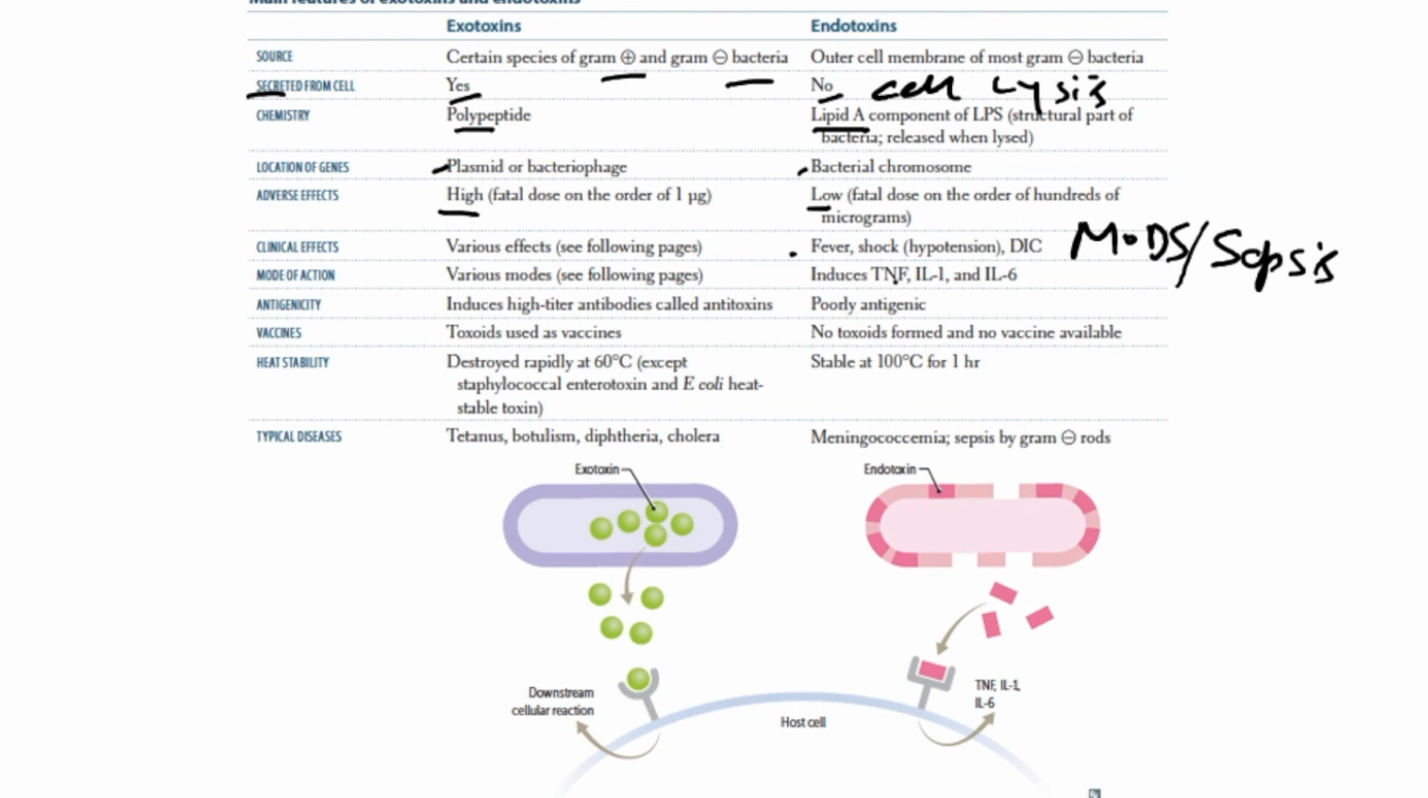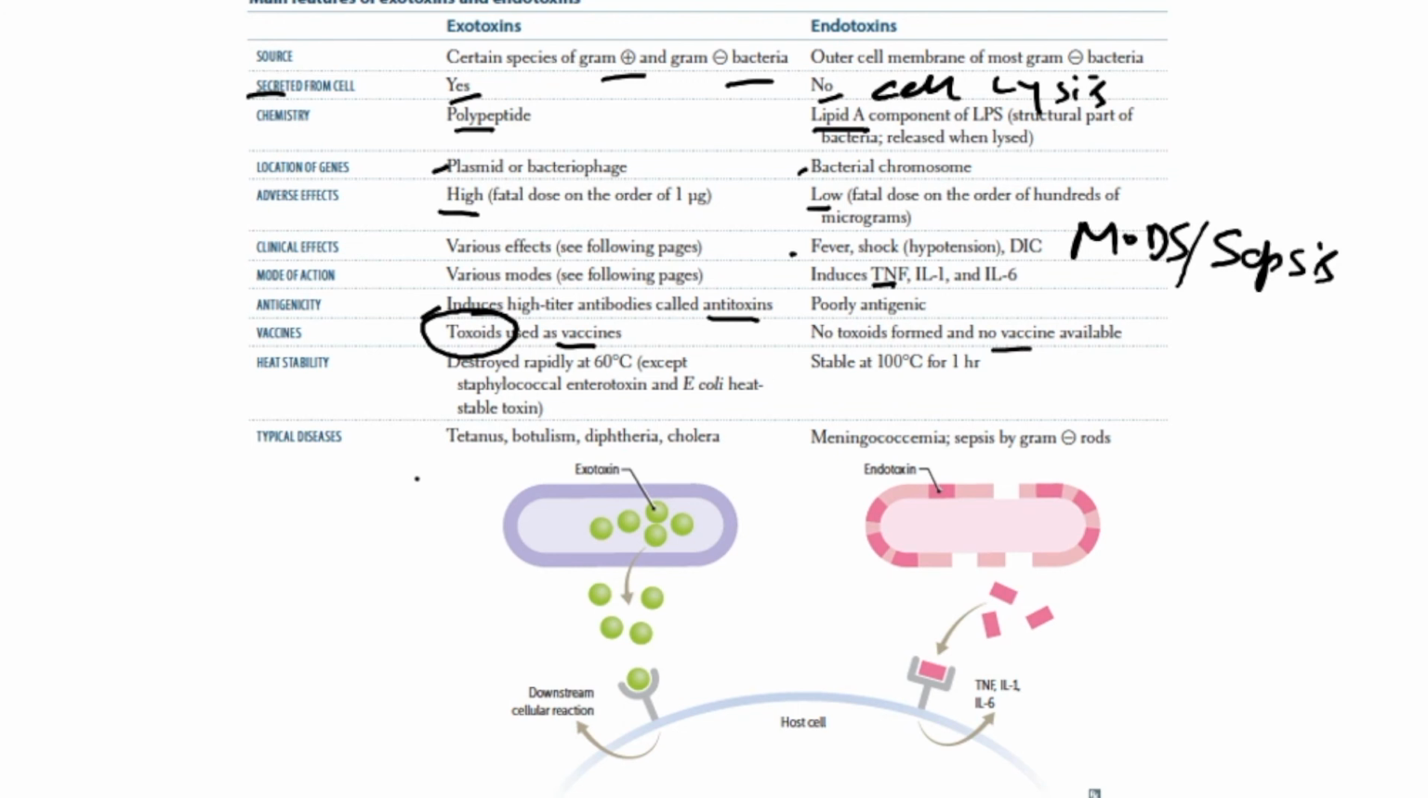In the case of endotoxin, there is release of cytokines and tumor necrosis factor alpha, interleukin 1 and 6. Antigenicity: exotoxins induce a high titer of antibody formation called the antitoxin, which is not the case with endotoxin. Yes, exotoxin can be used for vaccine production because they are usually heat labile. They can be subjected to heat so that they retain their immunogenicity but lose their toxicity, which is known as toxoid, right? And toxoid can be used for vaccine production. Endotoxins can't be used for vaccine production.